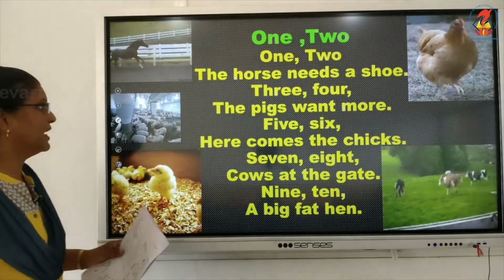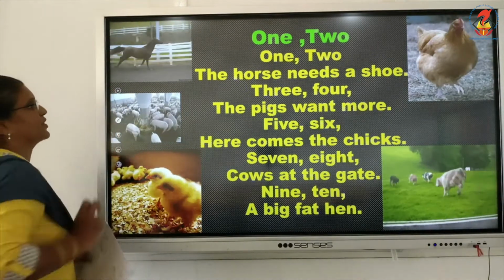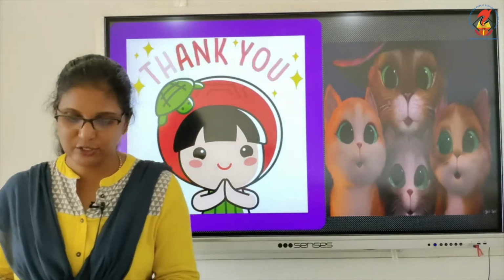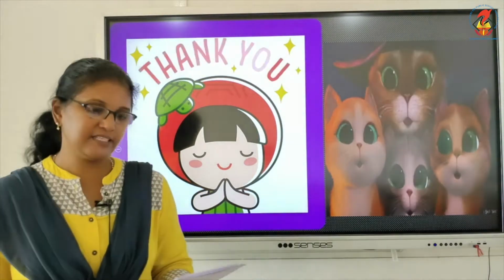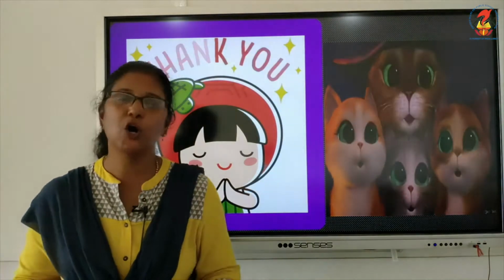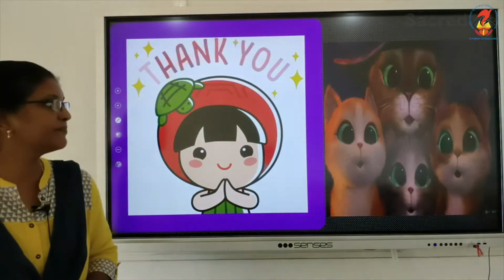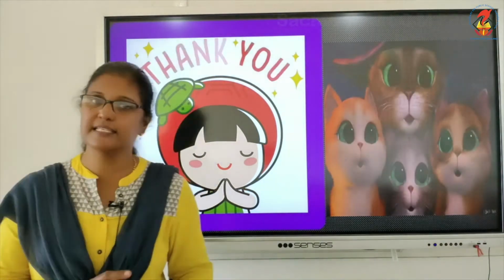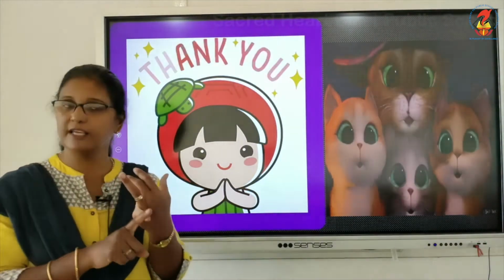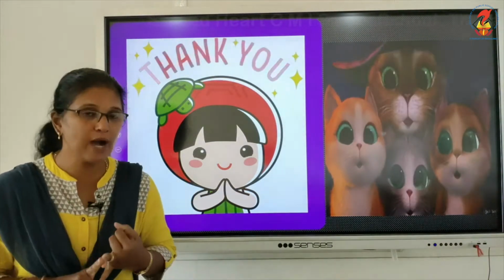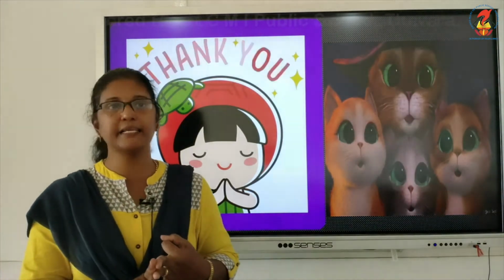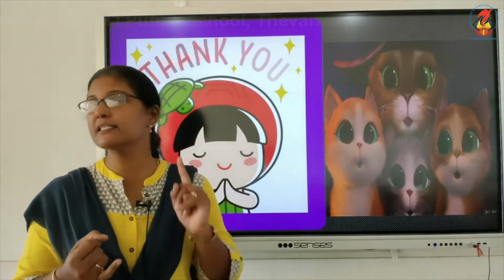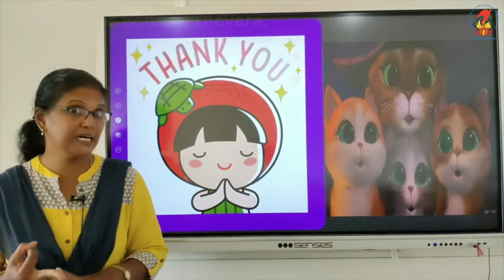Yes, my little ones, that's the end of this video. Thank you so much. And to wind up all that we have learned in this topic, animals around us, we have learnt about domestic animals, wild animals, farm animals, aquatic animals, arboreal animals, amphibians, and birds.